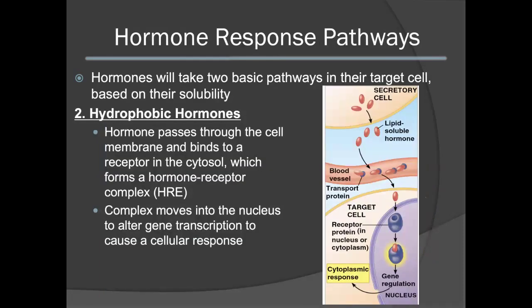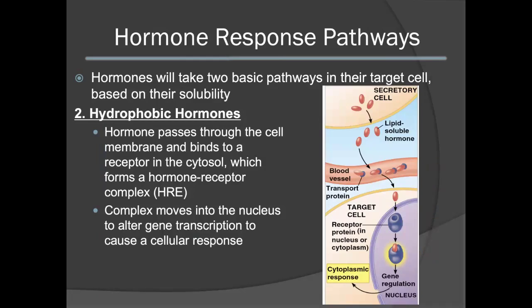We're now going to take a look at the general pathway involved in hydrophobic hormones. Remember that hydrophobic hormones can easily pass through the plasma membrane. In some instances, the hormone can also pass through the nuclear membrane. As a result, the receptors for these hormones are going to be interior to the cell, either in the cytosol or possibly within the nucleus.